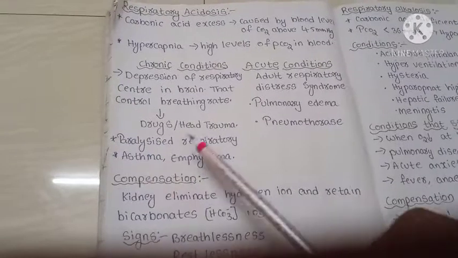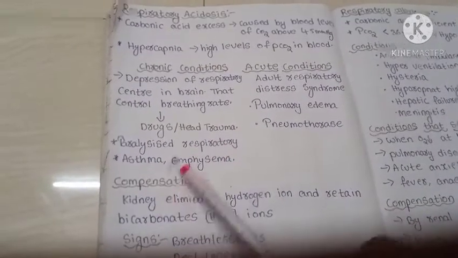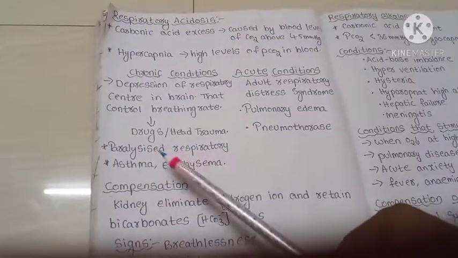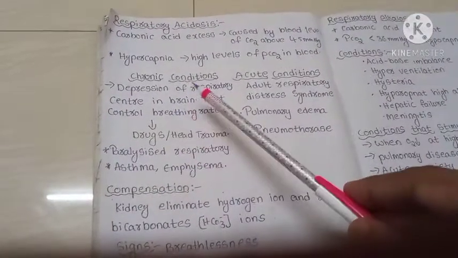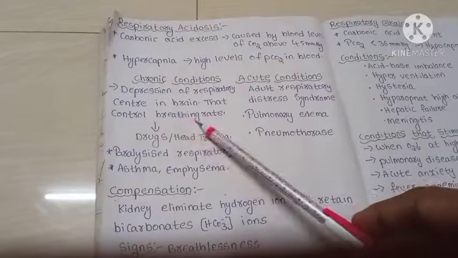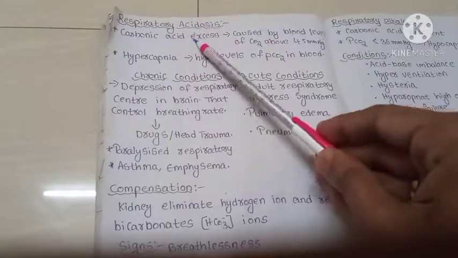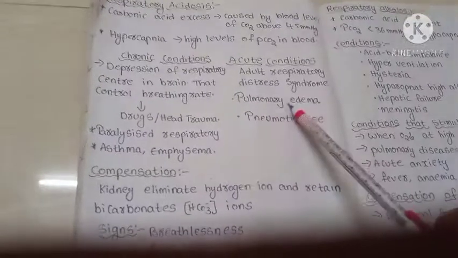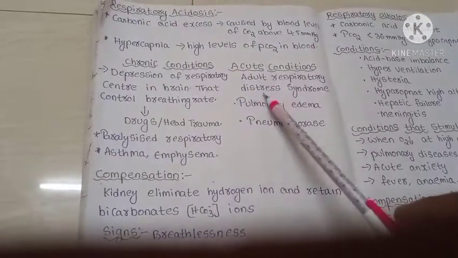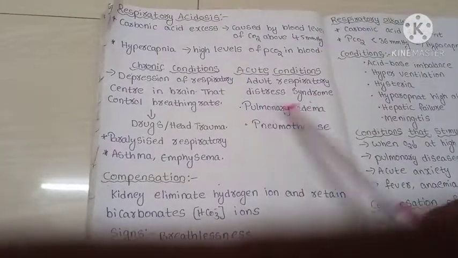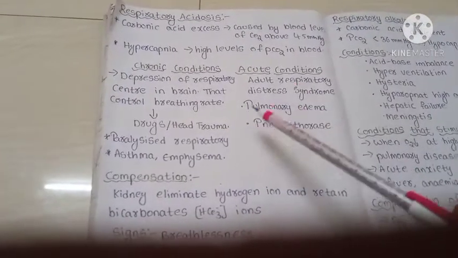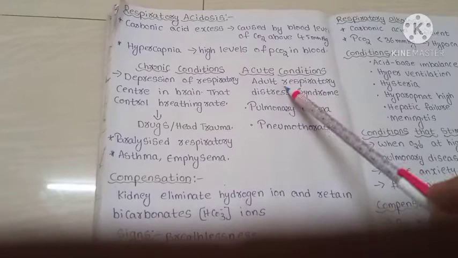And also paralyzed respiratory muscles, asthma, emphysema. These are the diseases which result in depression of the respiratory center in the brain, which ultimately leads to respiratory acidosis. This is the chronic condition. In the acute condition: adult respiratory distress syndrome, pulmonary edema, and pneumothorax. These are the acute conditions.